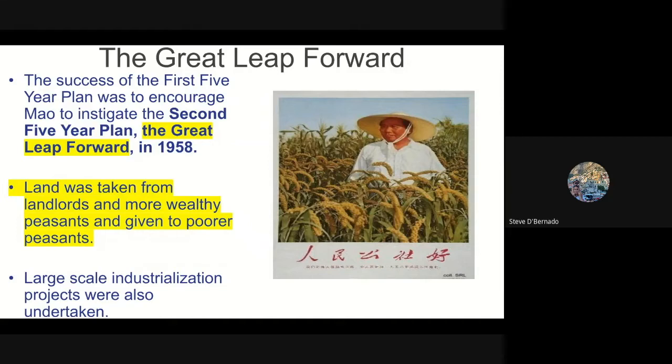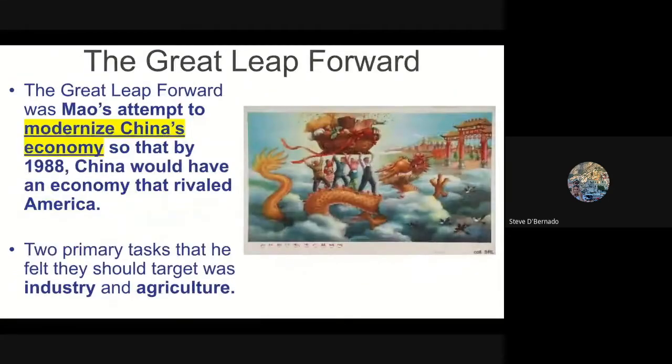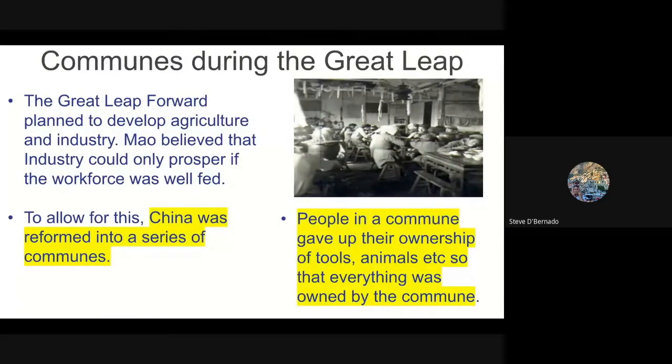Also, large-scale industrialization projects were undertaken to further industrialize. So Mao's attempt to modernize China's economy was so that by about 1988, China would have an economy that rivaled America, right? We were like the gold standard here, right? So the two primary tasks that he felt they should target were industry and agriculture. And boy, did he attempt to do this in their own way. The Great Leap Forward had planned to develop agriculture and industry, and Mao believed that industry could only prosper if the workforce was well fed.